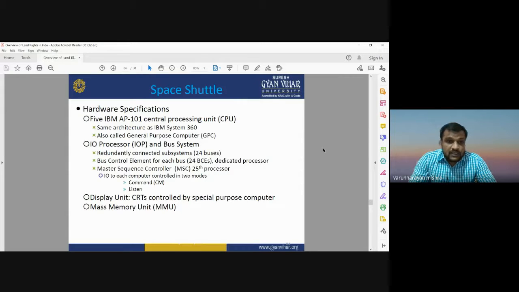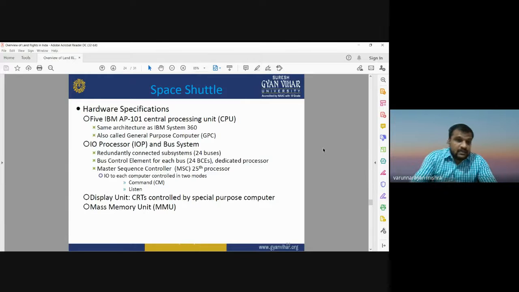The hardware specifications of space shuttles are written here. It has 5 IBM AP101 central processing units. It has the same architecture as IBM System 360, and it is also known as General Purpose Computer (GPC). It is inbuilt with I/O processor and bus system.